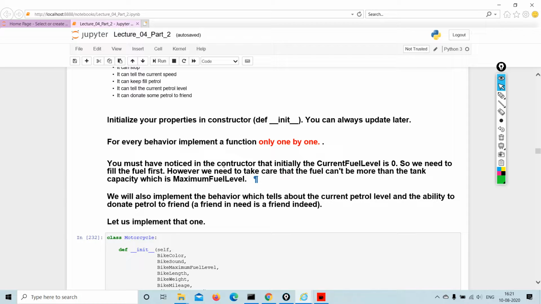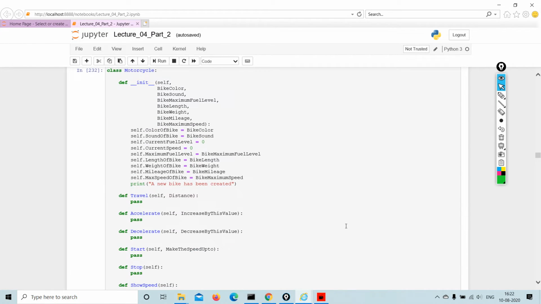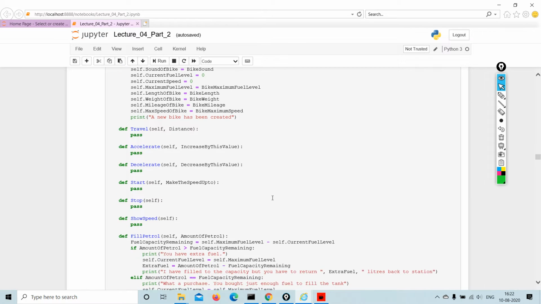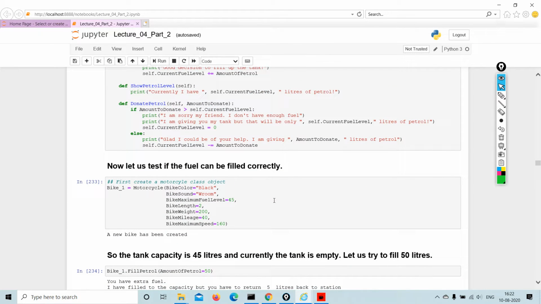You must have noticed in the constructor that initially the current fuel level is 0. So we need to fill the fuel first. However, we need to take care that the fuel can't be more than the tank capacity, which is the maximum fuel level. We will also implement the behavior which tells the current petrol level and the ability to donate petrol to a friend. So this is all going to be done similarly to the way we did it for the bat, bird and the man. We are going to do it for the motorcycle as well. Looks a little overwhelming, but it is not.